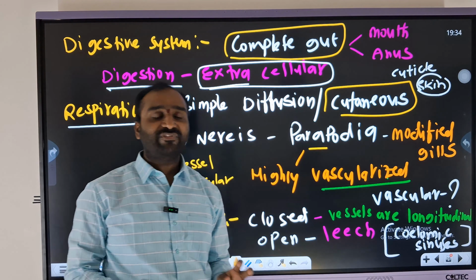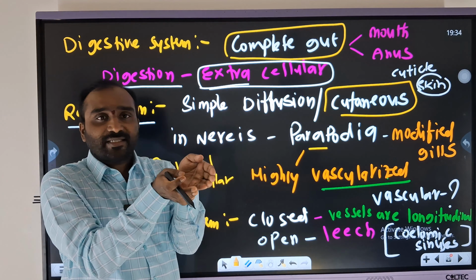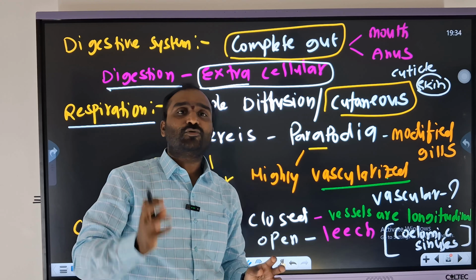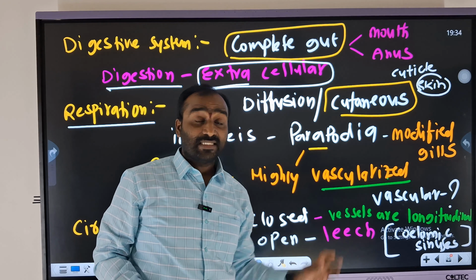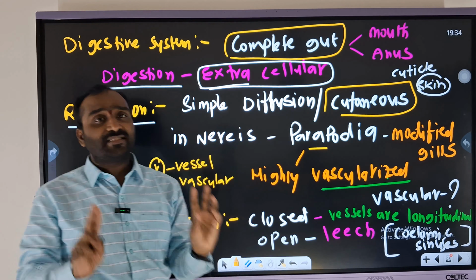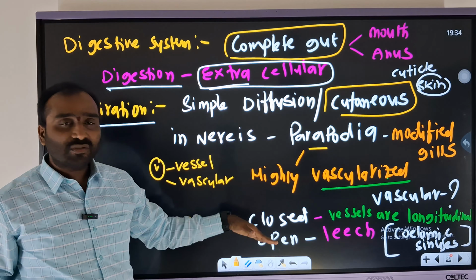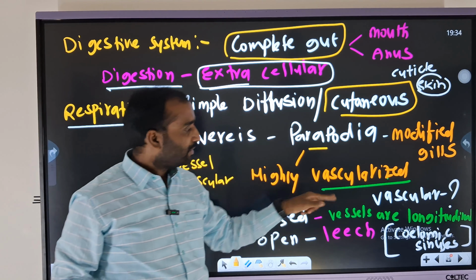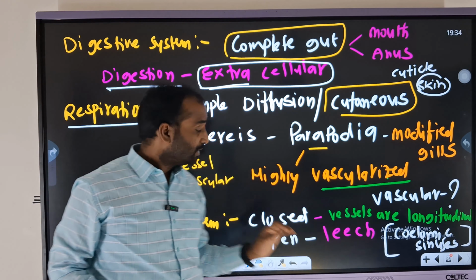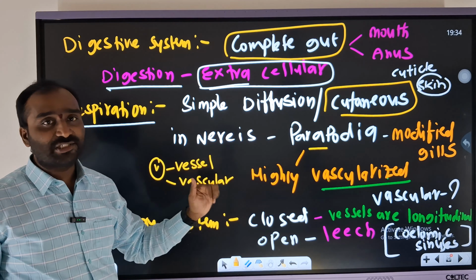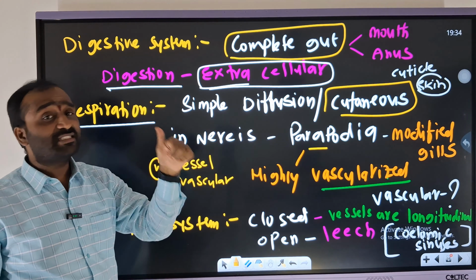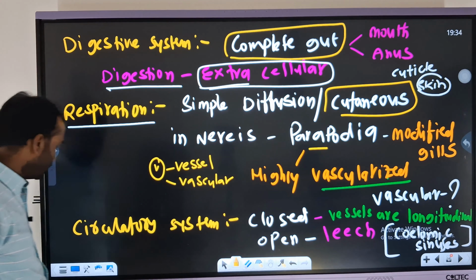Open type. Obviously, what happens? The entire body cavity is split into small spaces, and those are called sinuses. Coelomic sinuses. Okay now, coelomic sinuses. Here, this is a unique feature. The closed type of circulatory system is seen in, for example, earthworm, and here open is leech. Because wherever you have a unique feature, obviously we need to sort it out. That is important from the examination point of view, right?